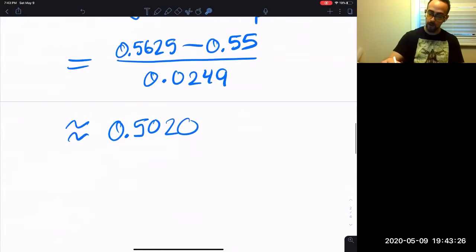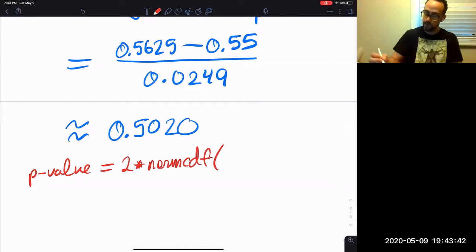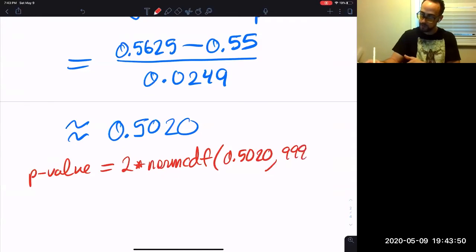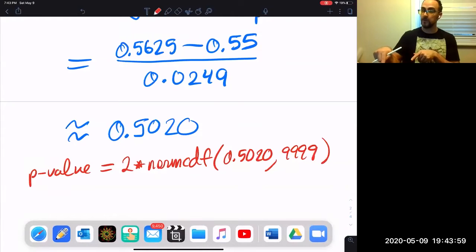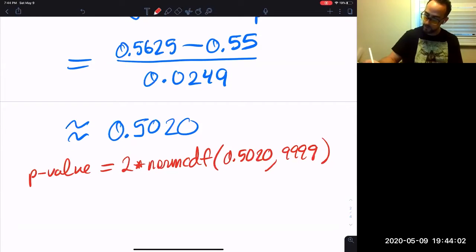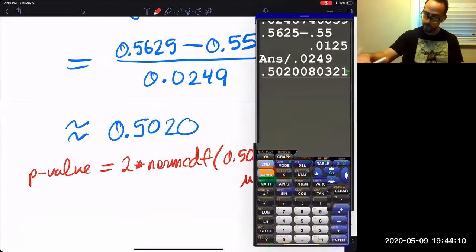You don't have to do this, but if you do it this way, where you get this test statistic, you could actually say that the p-value equals 2 times norm. I like doing it the other way, but you could do this: 0.502, comma, 9999, and the default value of the mean. That'll give you the same answer? Watch. The default value of the mean and standard deviation in this case is 0 and 1, because it's a z-score. So watch. I bet you we get the same answer.